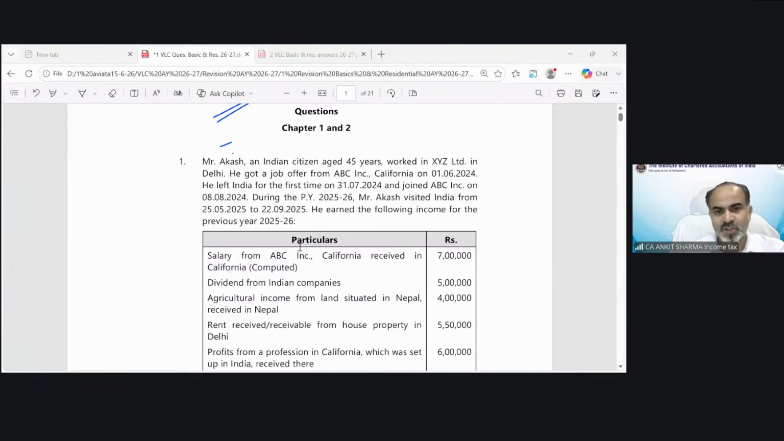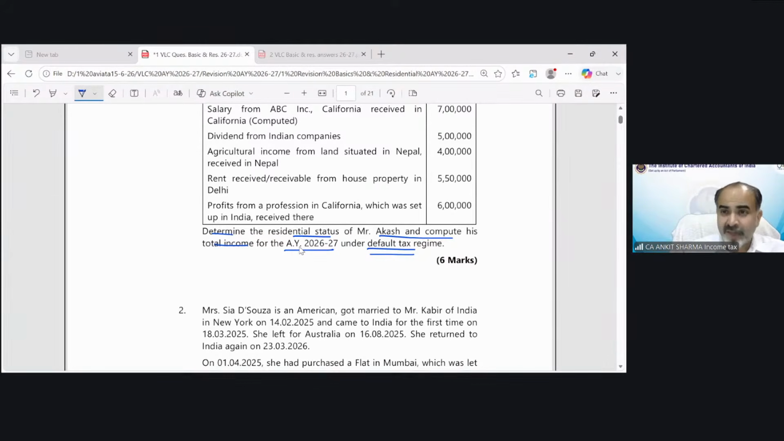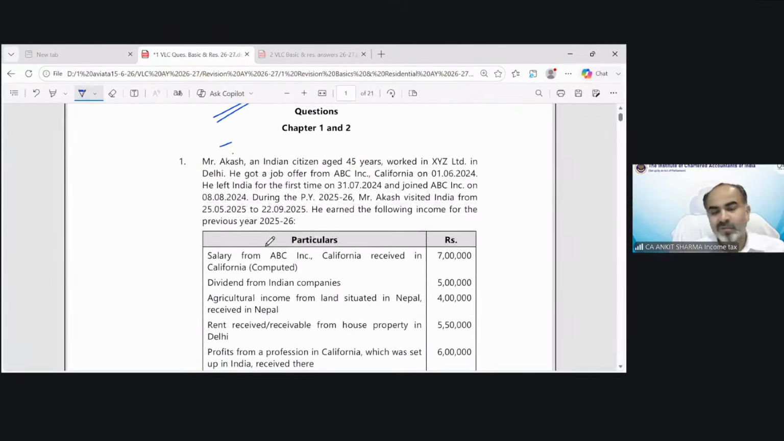If you see this question, first of all I am going to see what the requirement of the question is. The question asks you to determine the residential status of Mr. Akash and compute his total income for the assessment year so and so under the default tax regime. So we have to find out the residential status and the total income under the default tax regime. Now I am clear what exactly the requirement of the question is, so I can process this question in a better way.